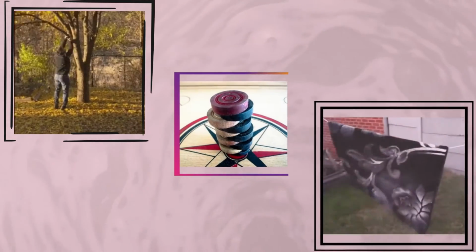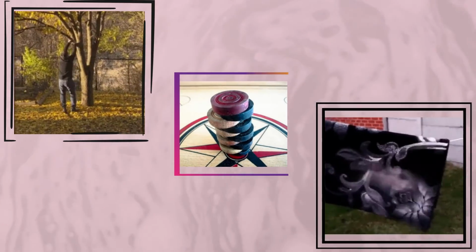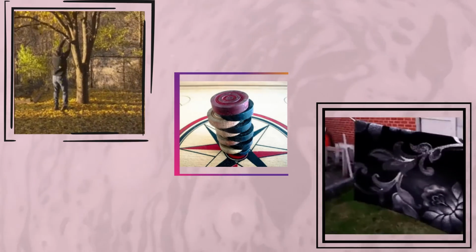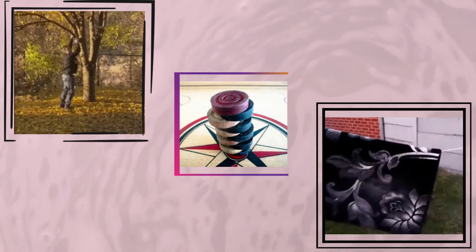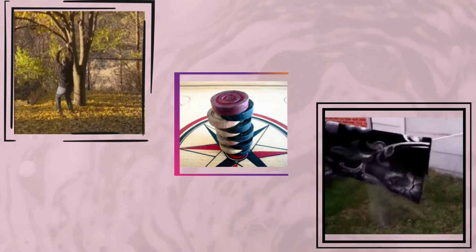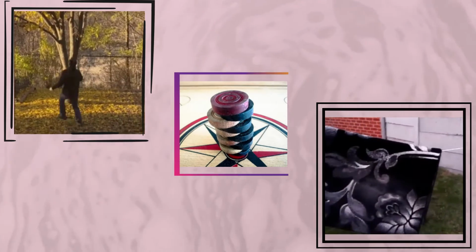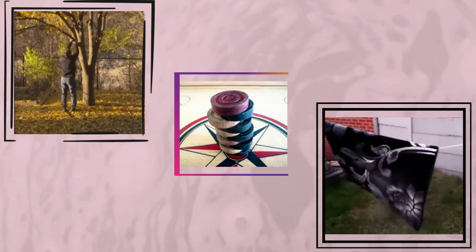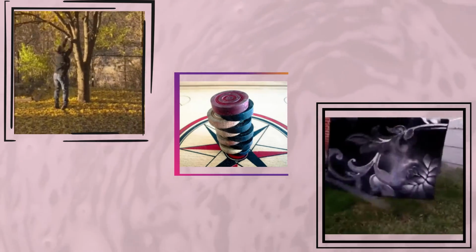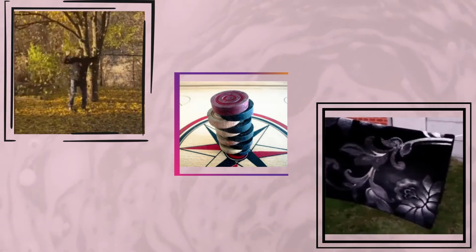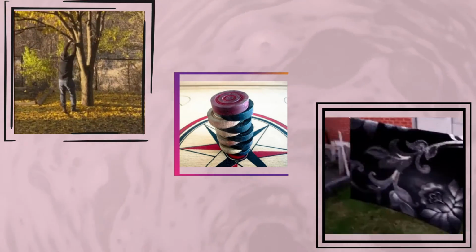Now, look at some other examples also. First, on shaking the branches of a tree, the leaves, flowers, or fruits fall off due to inertia of rest. Or when you beat a carpet, dust flies off or comes out of it due to inertia of rest. And the same thing happens with the pile of carom coins also. When we hit the bottom coin with the striker, only that coin moves away and the rest of the coins do not move along with the bottom one.